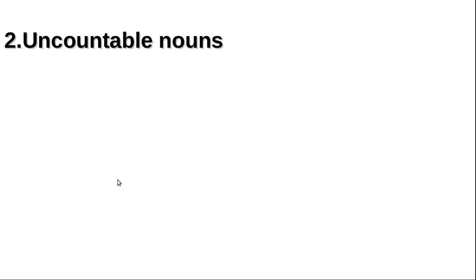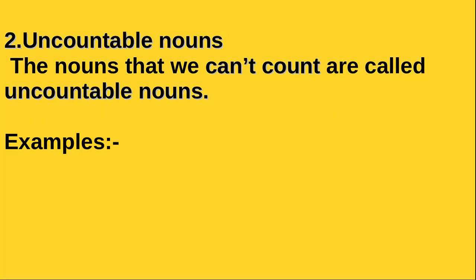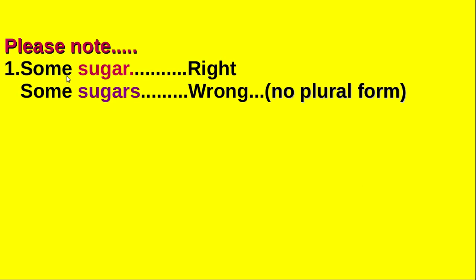Now let us move on to next one. That which we cannot count can be called uncountable nouns. Examples: water, sugar. We have seen that. Now, what are the features of this one? First one is some sugar, not sugars, no plural form for these nouns.